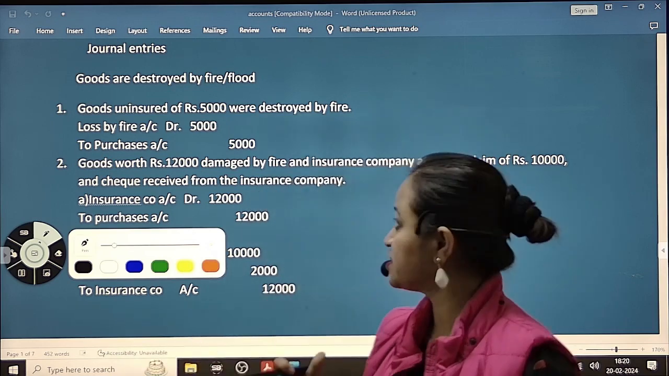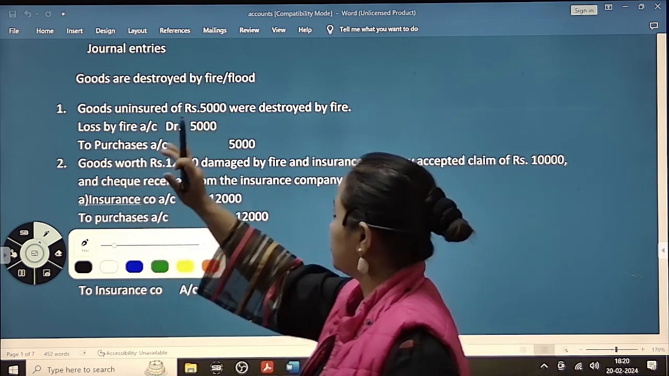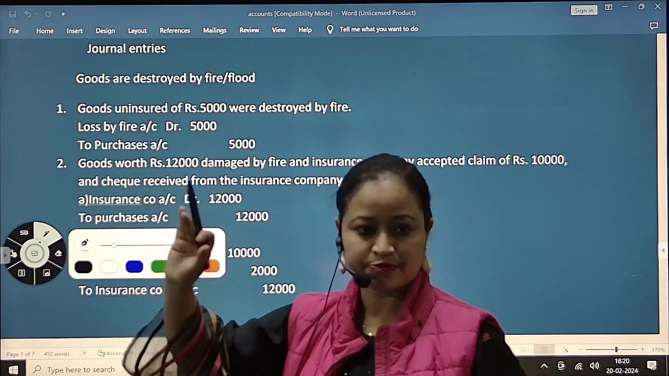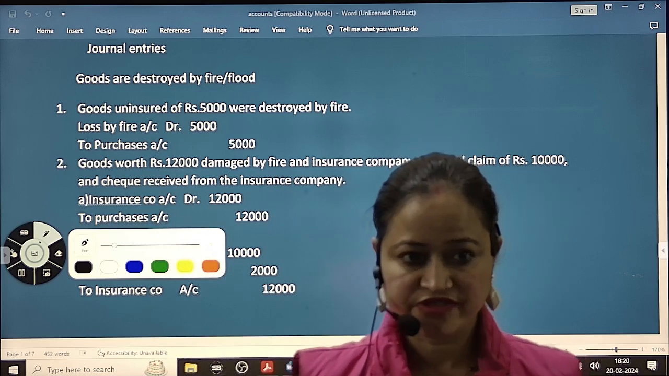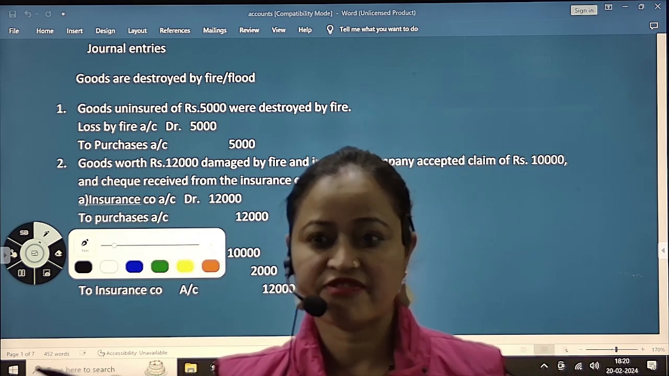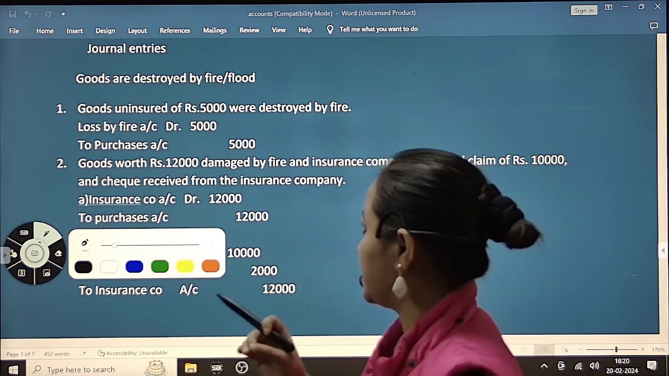So when goods are destroyed by fire, flood or theft, that's a loss for the firm. That's a loss for the firm. So goods are destroyed by fire or theft or maybe flood. What will be the journal entry?